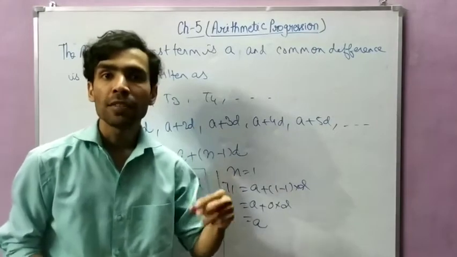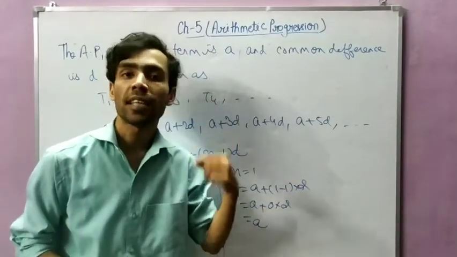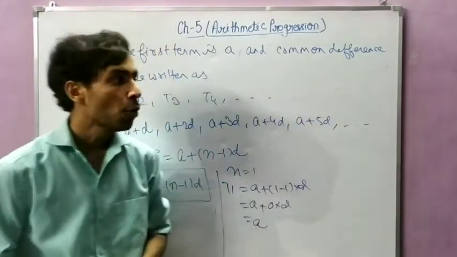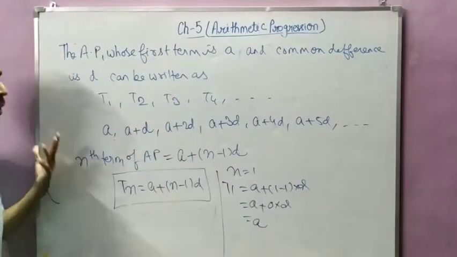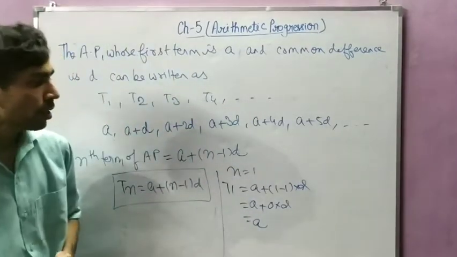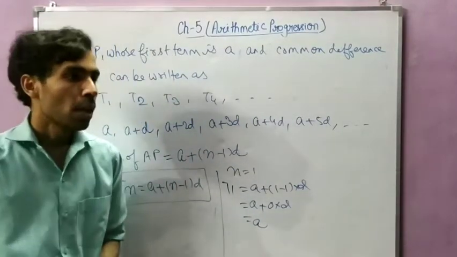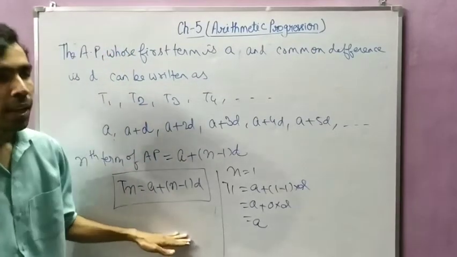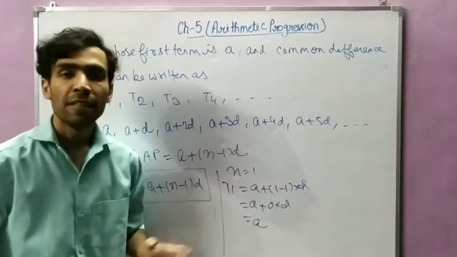If the common difference of any two consecutive terms is the same, it means the given series is in AP. So I hope you have understood the basic parts of AP. This is the introduction part of this chapter, and this is very easy. The questions based on this formula and this exercise I will tell you in the next part.